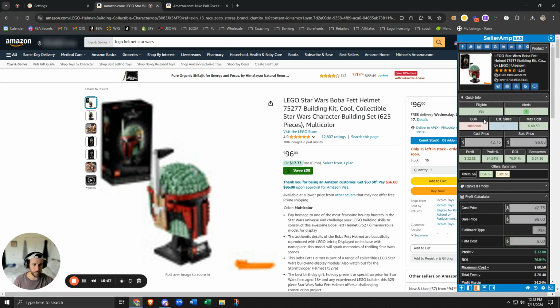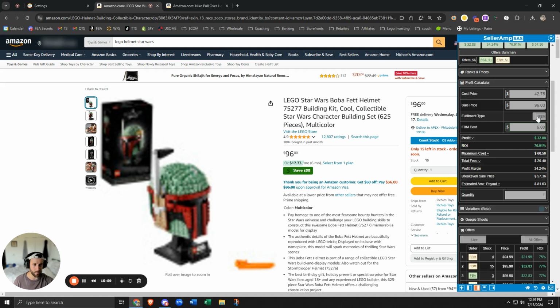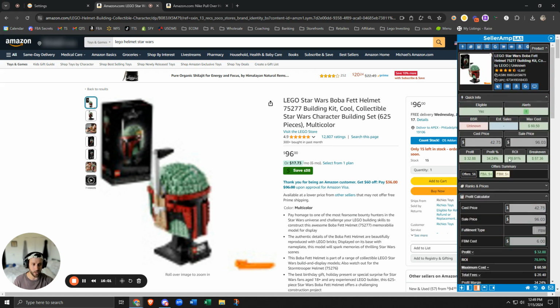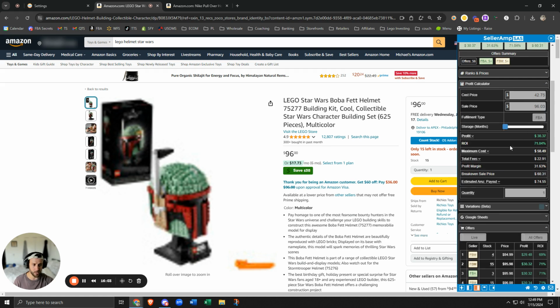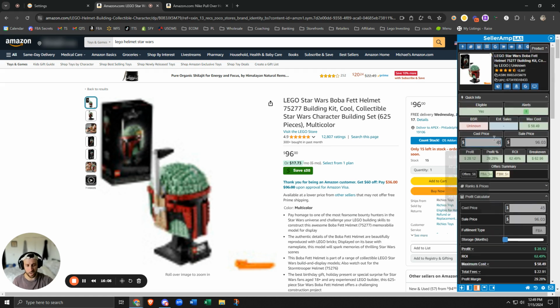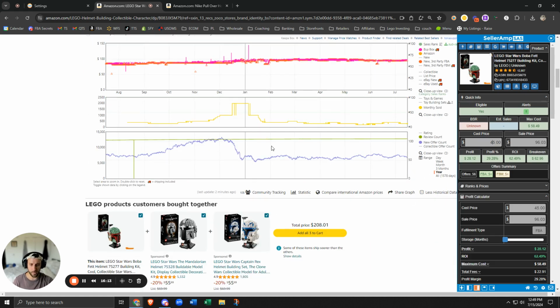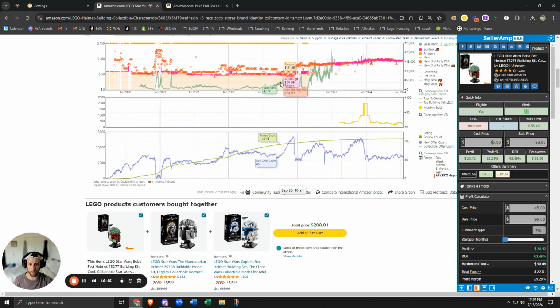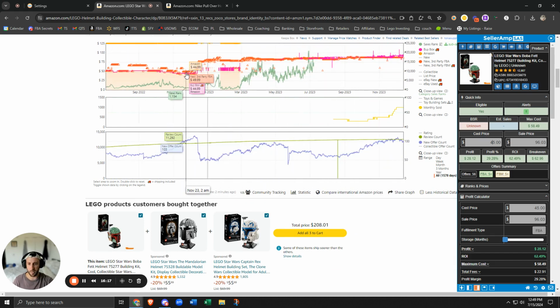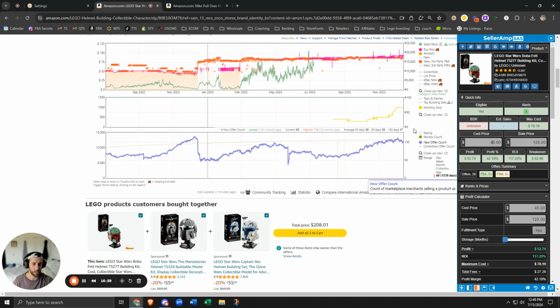Profit calculator, another version of this. You can toggle between FBM and FBA here. So this is generally whatever you usually have it set up to, which is FBA for me. I bought these at 45 a while back, a year and a half ago, 2 years ago, right before they retired. And you can see, if you look at the historical chart, right before they retired, I was buying them at 45 bucks on Amazon. Now they're at 90 bucks within a year. 95 bucks, whatever you want to call it. They'll probably be 125 this winter because there's not much stock left.